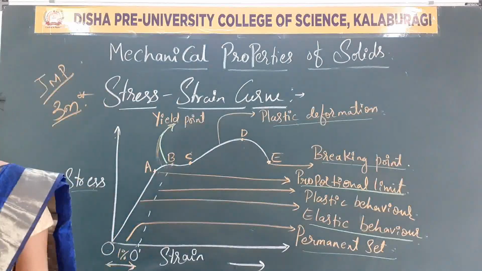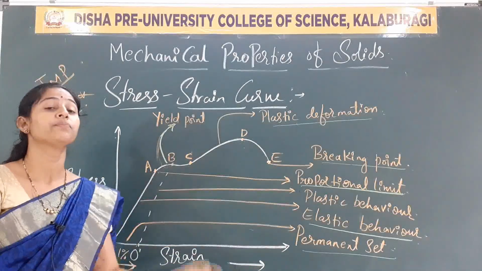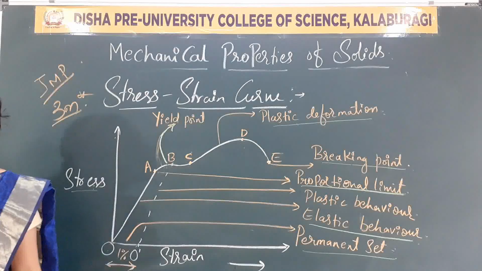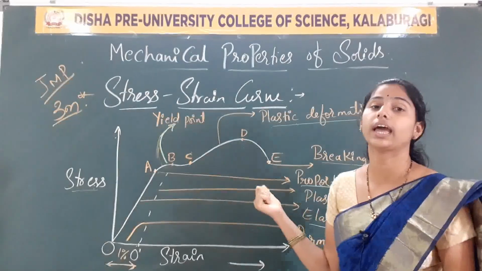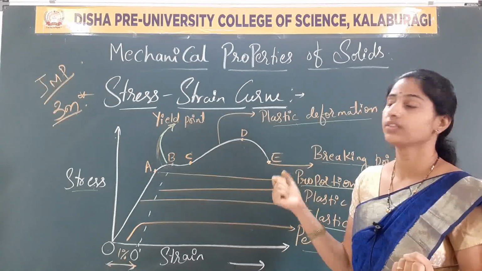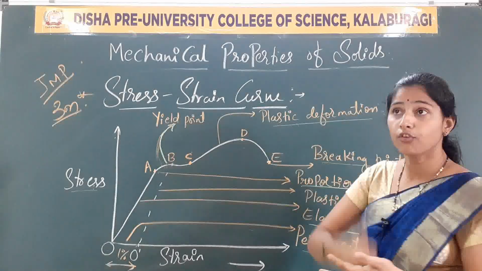So, a one mark question on the breaking stress, or any one of the points on this graph, can be asked in the examination. The breaking stress, or tensile stress, or ultimate strength, is where the body can withstand the maximum deforming force.